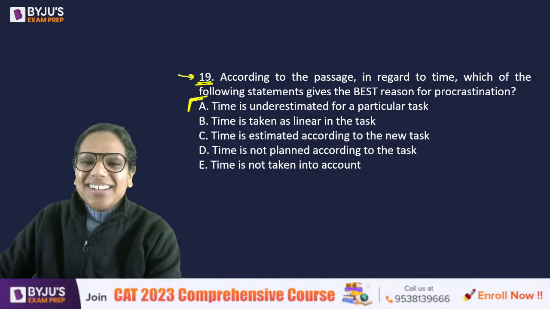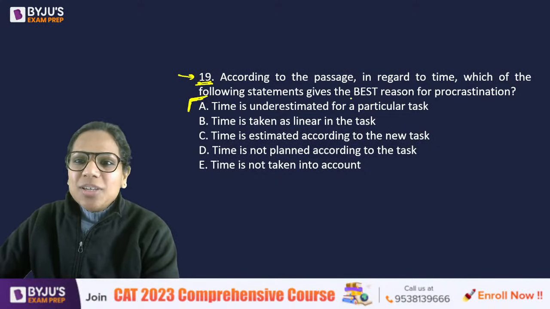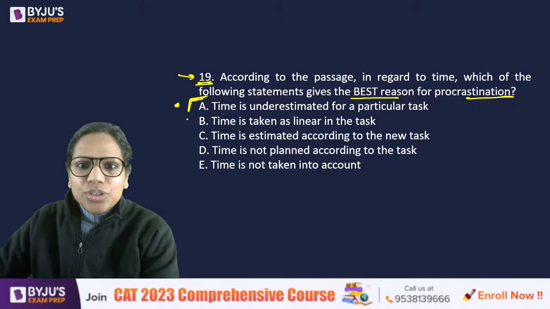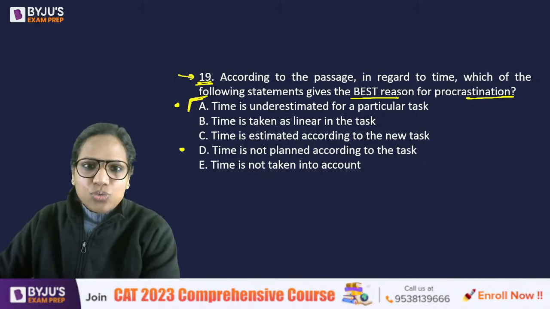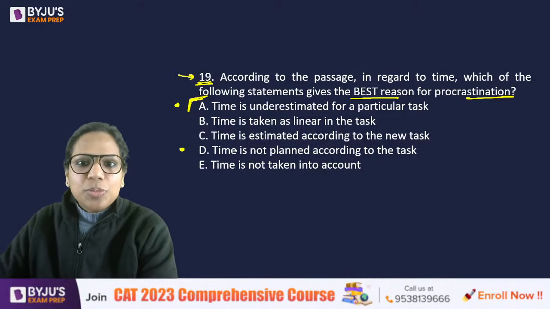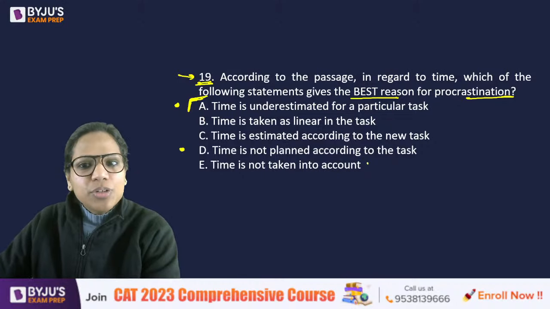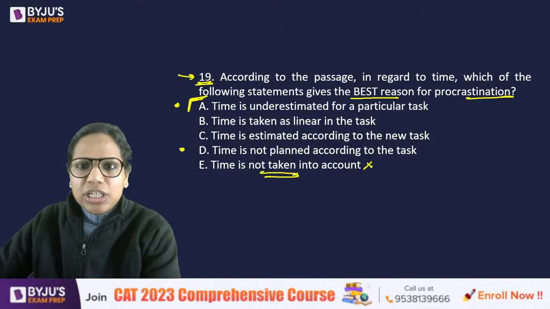So what is the best reason for procrastination? Students narrowed down to these two. Time is underestimated for a particular task. Time is not planned according to the task. It's not that we were not taking time into account, eliminated.